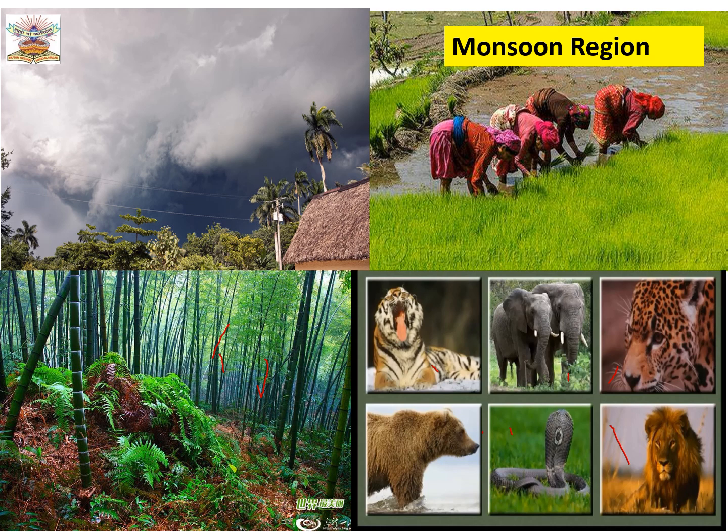And here you can see their house, children. It's a small hamlet. It's like a small hut. Okay, and the main occupation of the people in the monsoon region, the main work that they do, is agriculture.